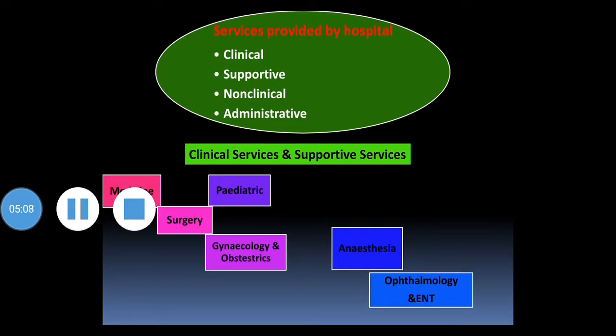Ophthalmology and ENT. The ophthalmology service or department is related with eye disorders and eye care, and ENT refers to ear, nose, throat disorders. It is also called otolaryngology. Services for eye disorders or eye care involve examining eyes to diagnose and treat the problems. Again, eye surgery like cataract, glaucoma, and refractive surgeries to correct vision are all provided by this ophthalmology department. And ENT, also called otolaryngology, deals with ear, nose, throat disorders.